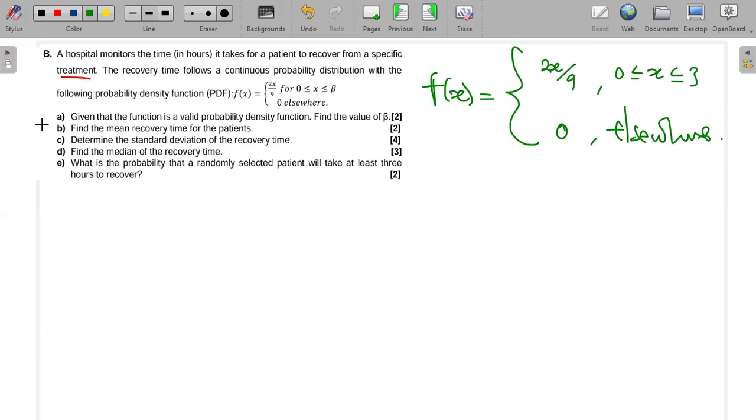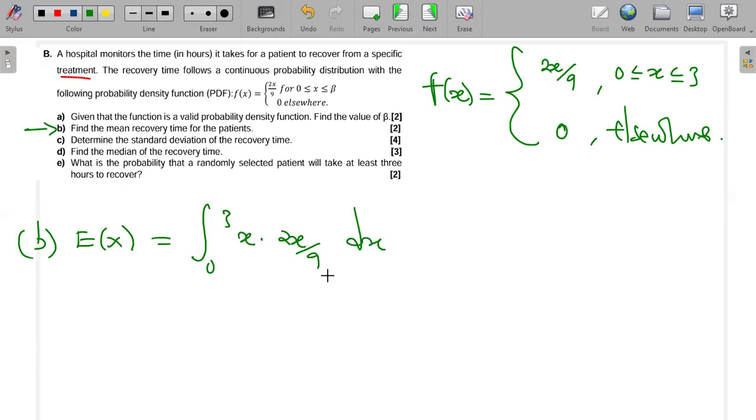Okay, so B. We look at B now, they're saying find the mean recovery time for the patient. So here we're just finding the expected value of x. So the expected value of x will be equal to the integral from 0 to 3 of x multiplied by f of x. So f of x is this 2x over 9 and then dx.